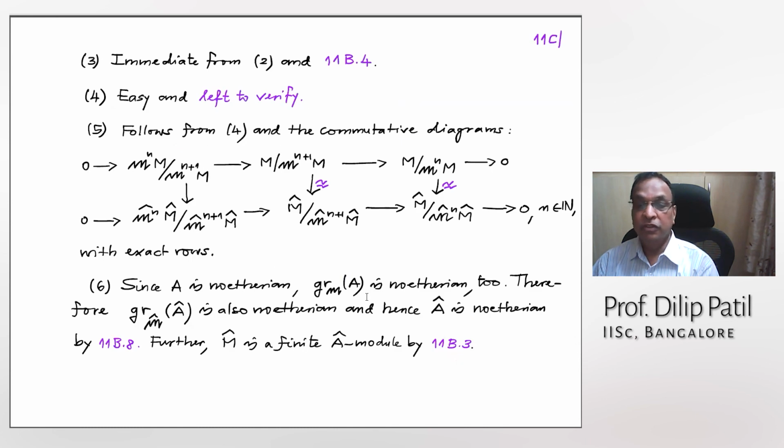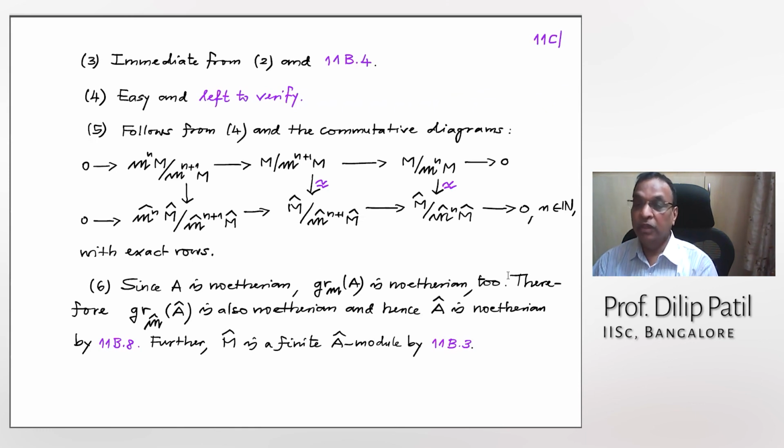6 is, since A is Noetherian, the graded ring is Noetherian. And because the graded ring is actually generated over the field A by M by the homogeneous elements of degree 1, and they are finitely many because M is finitely generated, so M by M square is a finite dimensional vector space and so on.